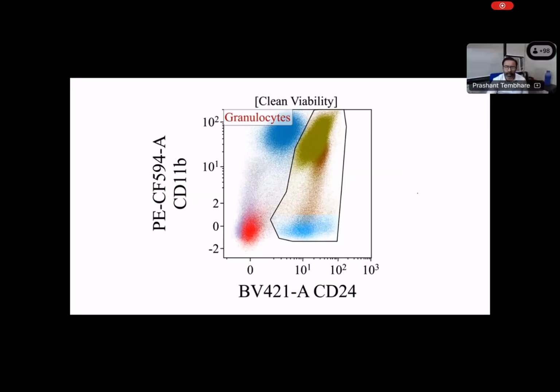Now we identify the granulocyte gate by another marker, CD24. CD24 is uniquely expressed in granulocytes as well as some B cells. So you can see these are our granulocytes. These are CD24 negative but strong HLA-DR positive, which are our monocytes, and these are our blasts as well as lymphocytes. So these are B cells. We can make four compartments using this.